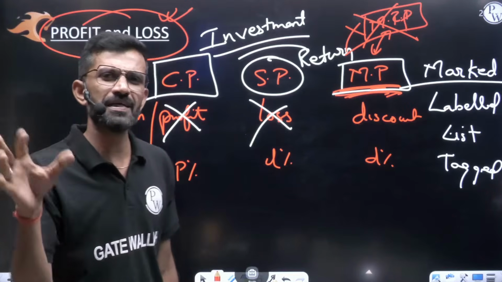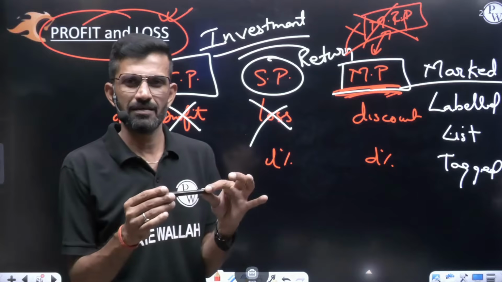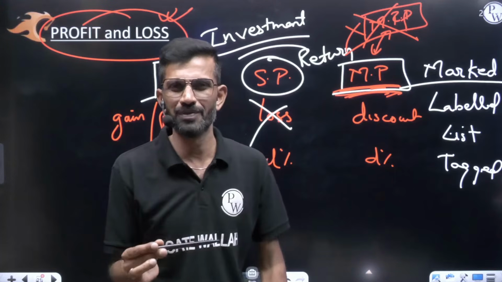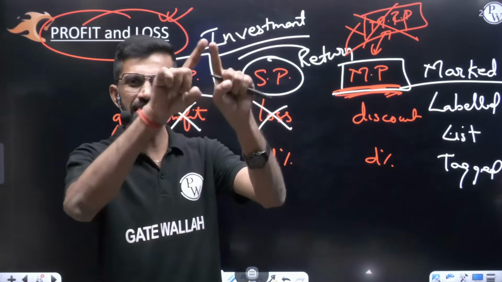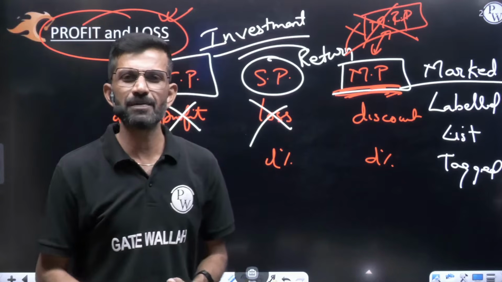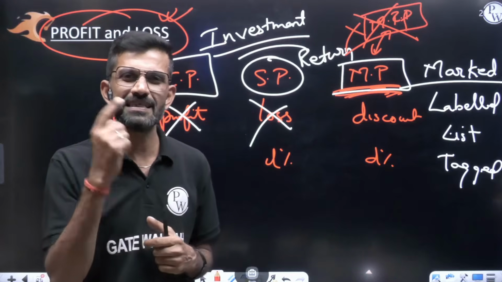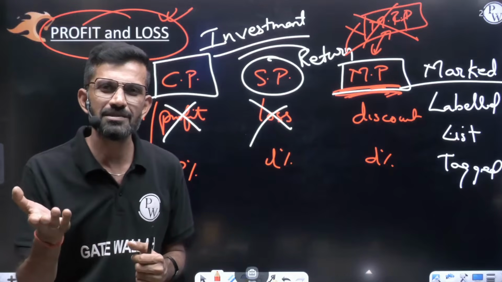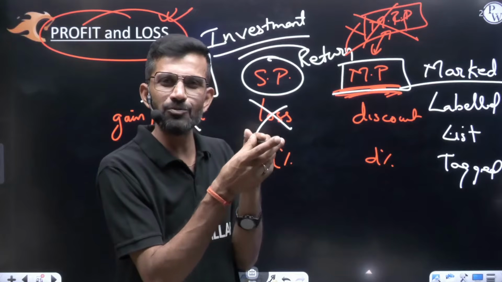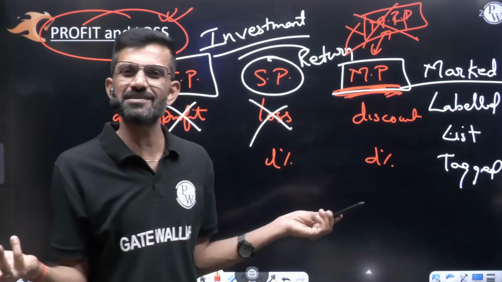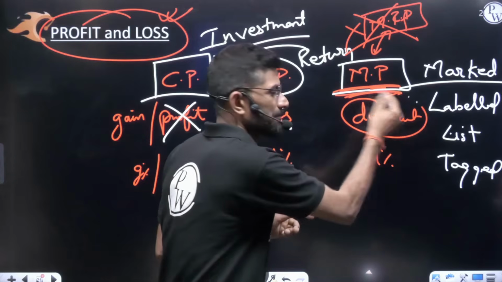For example, some bigger, I won't take the name, some XYZ showrooms. The product which they are actually selling for 100 rupees, on that they will keep a label of 200 rupees. And outside, a big board: flat 50% discount, Diwali Dhamaka offer. The customer will go running and take the same product for 100 rupees. Customer happy, shopkeeper happy. My dear friend, this is their own label. Today they will keep 200, tomorrow 500, the day after tomorrow 50 rupees. It is their wish. This label they are keeping only to give the discount.